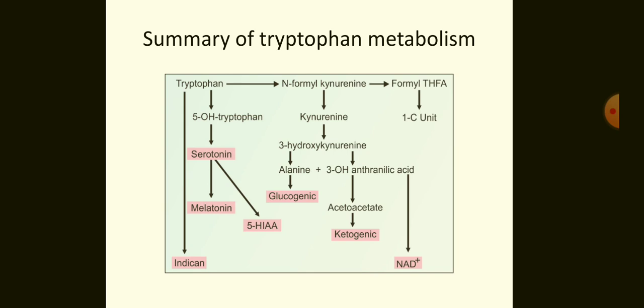The last product shown here is called 1-carbon metabolism. We will be discussing this in some other amino acid metabolism. Here it is enough to say that tryptophan gives a formate group, converting tetrahydrofolate into formyl tetrahydrofolate. This formyl tetrahydrofolate then enters into 1-carbon metabolism. So this is the total picture of tryptophan metabolism. Thank you.